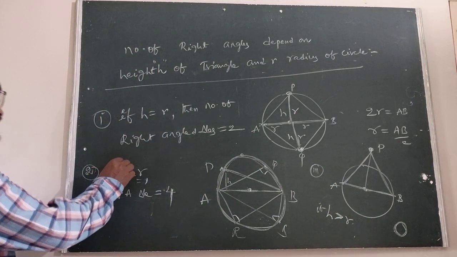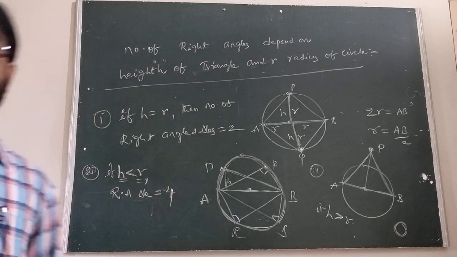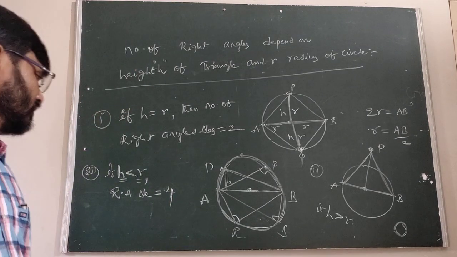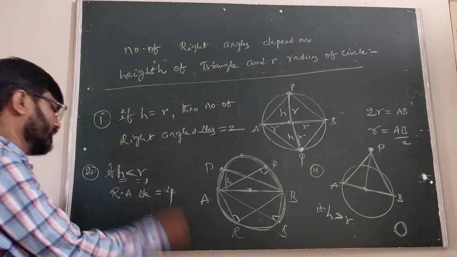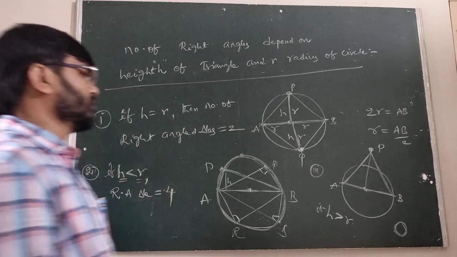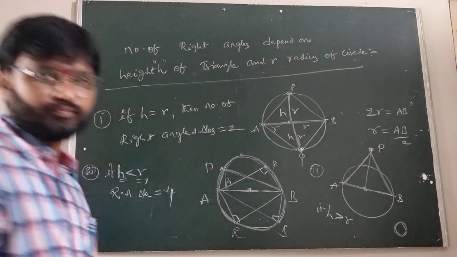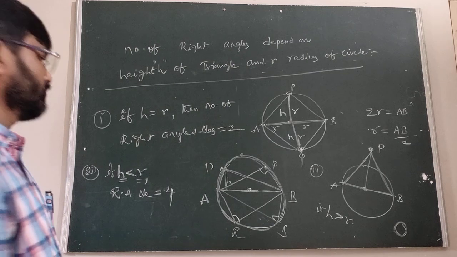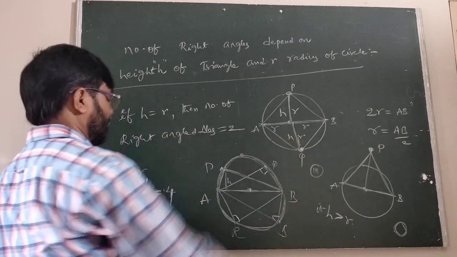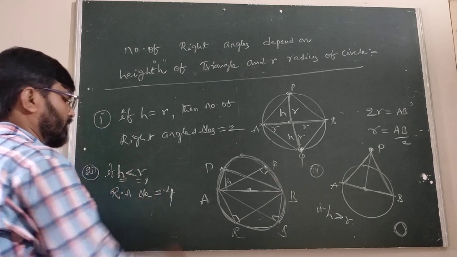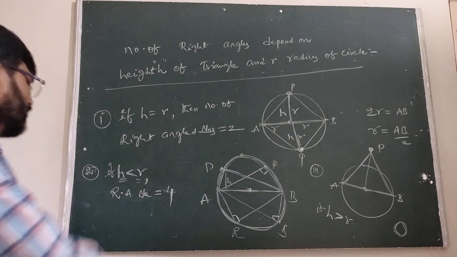If H is less than R, the number of right angle triangles is 4. If H equals R, the number of right angle triangles is 2.